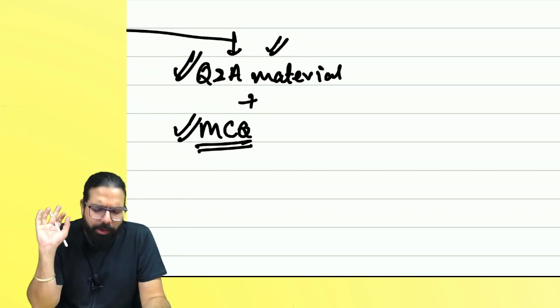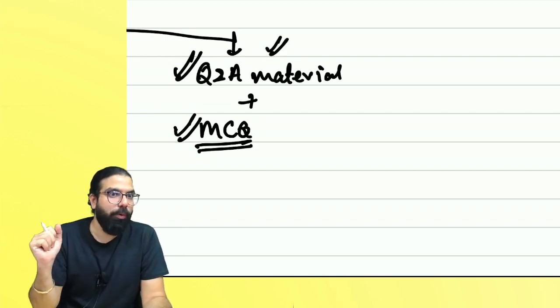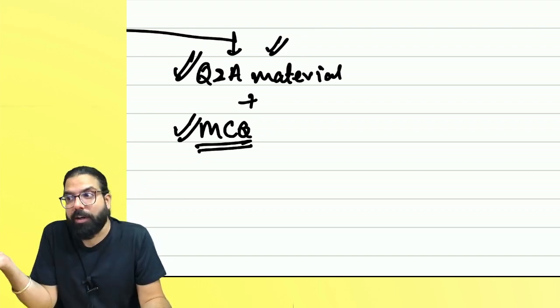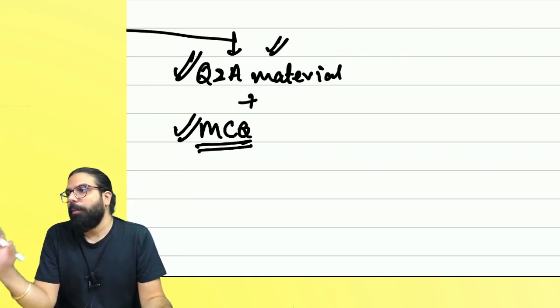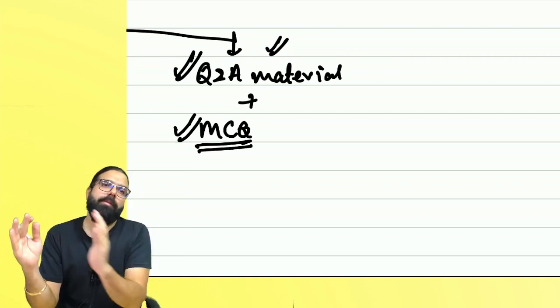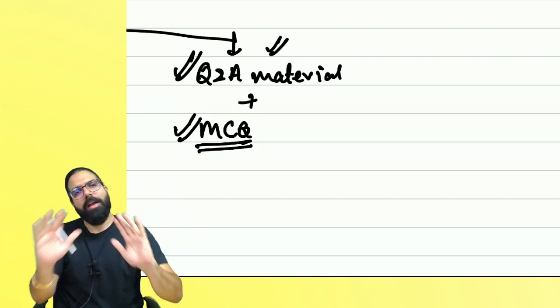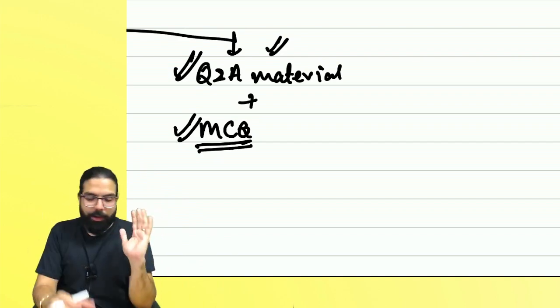One thing students ask me: sir, after I've done your textbook, chart book and question answer material, do I have to read the ICAI study material again? Not required. Everything has been taken care of. When you study with the textbook, chart book and the question answer book, nothing else is required. Everything has been completely covered. Are we clear, everyone?